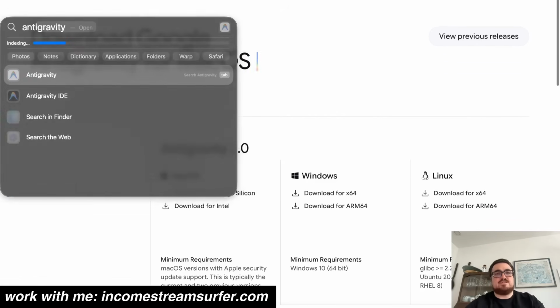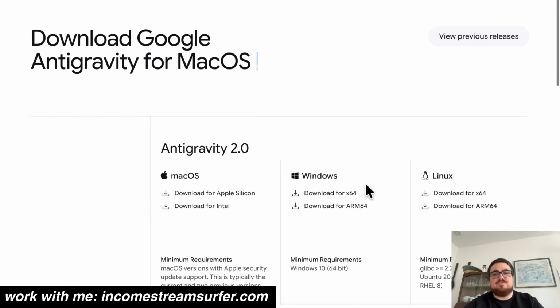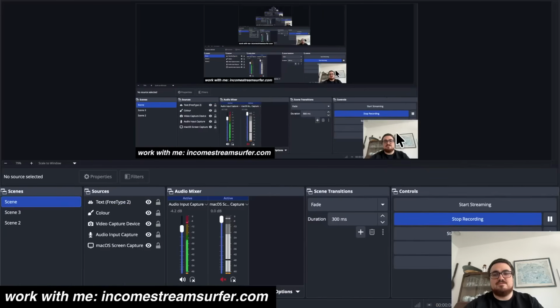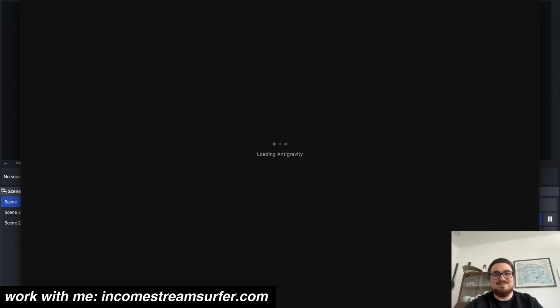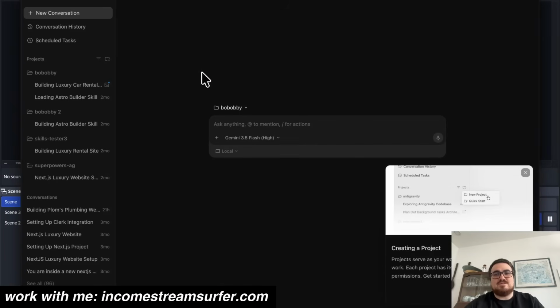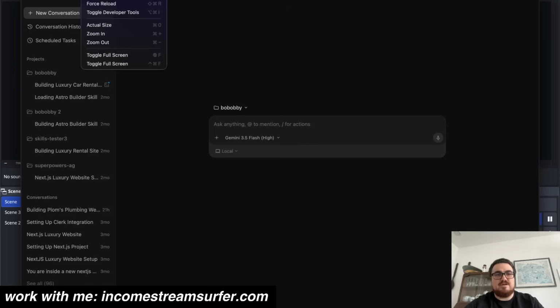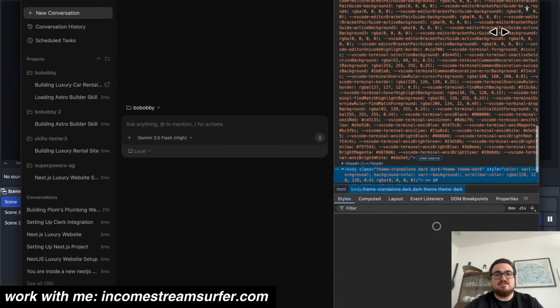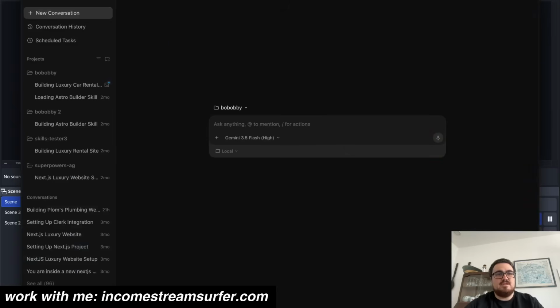So what they released yesterday was this right here. So let's just see if it opens. It wasn't even opening yesterday. That's my OBS, guys. Just ignore that. Okay, so this is supposed to be the ADE. As you can see, it is very, very similar to Codex, right? Let's see if there is actually toggle developer tools. No, that's not what we wanted at all. Let's see if there is actually a terminal, because I could not find a terminal yesterday. Looks like you cannot actually have a terminal. This is kind of stupid, I have to say.